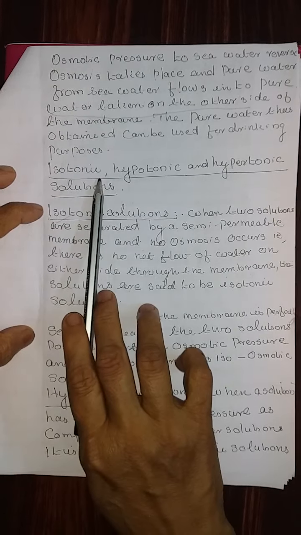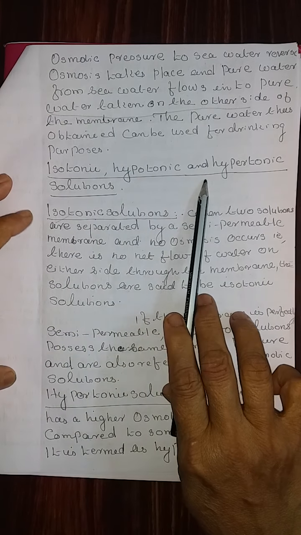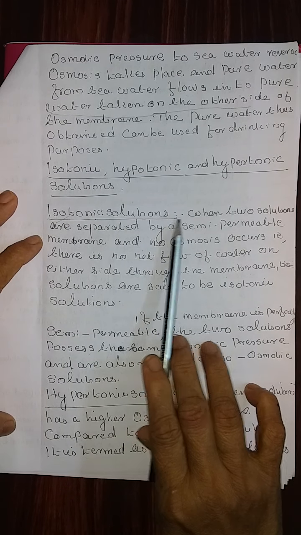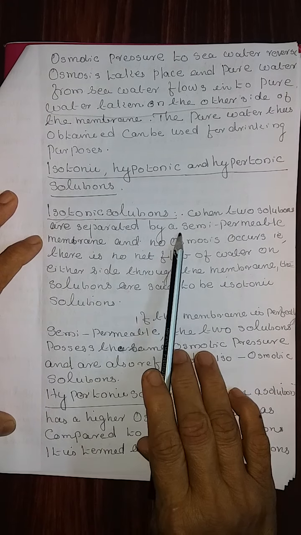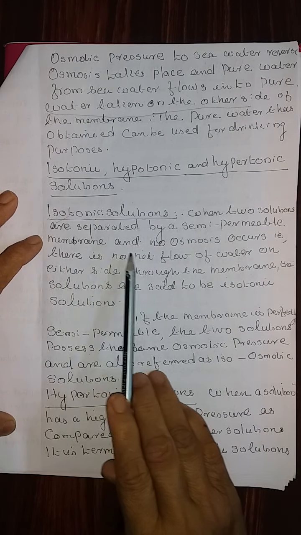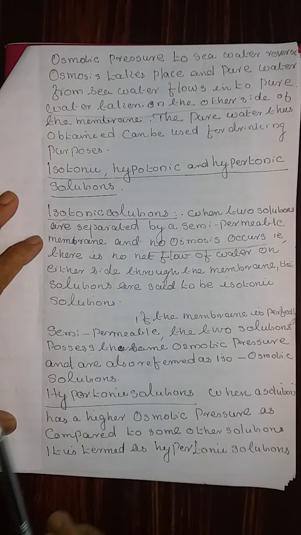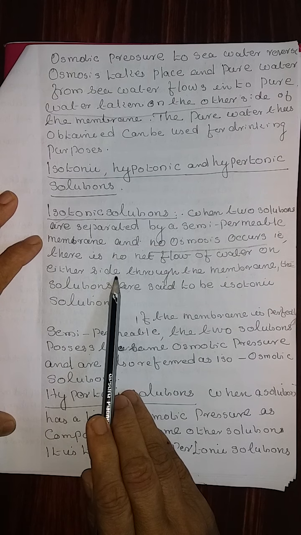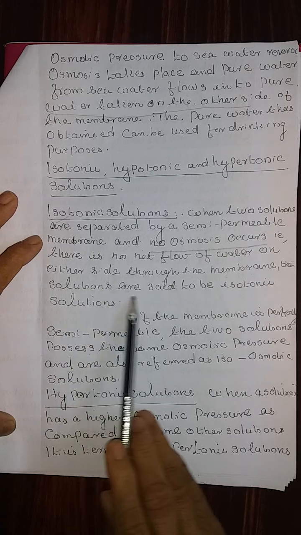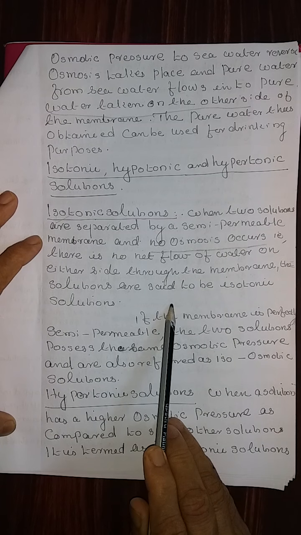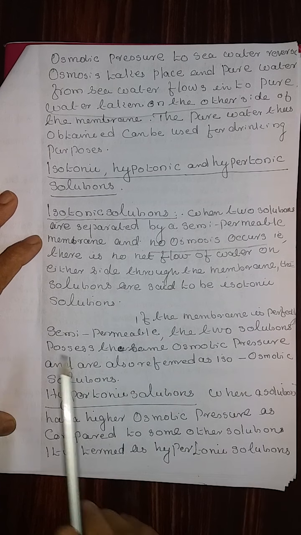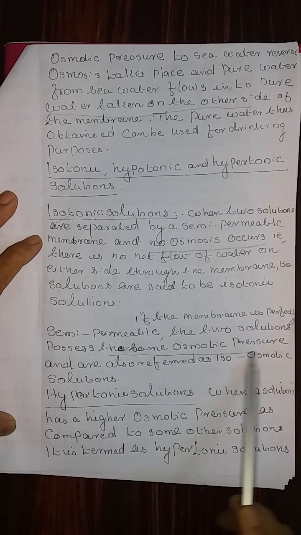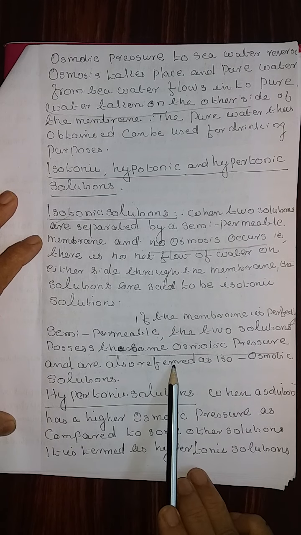Next, isotonic, hypotonic and hypertonic solutions. First, isotonic solutions. When two solutions are separated by a semi-permeable membrane and no osmosis occurs, that is, there is no net flow of water on either side through the membrane, the solutions are said to be isotonic solutions. If the membrane is perfectly semi-permeable, the two solutions possess the same osmotic pressure and are also referred to as